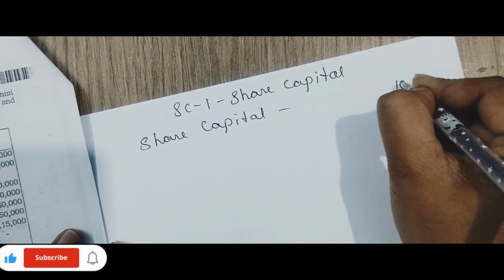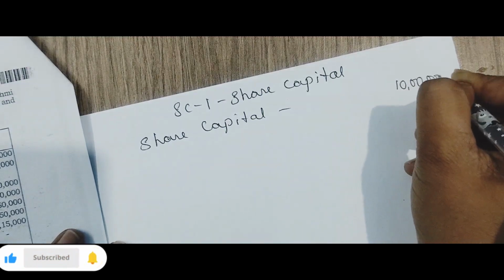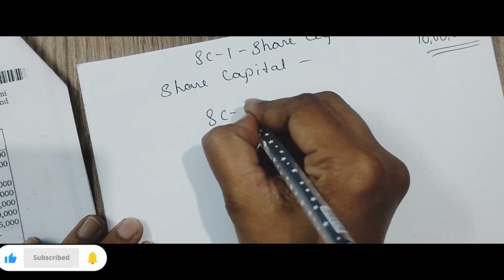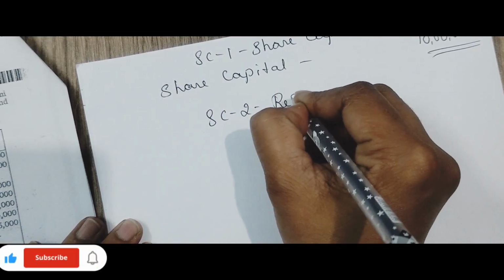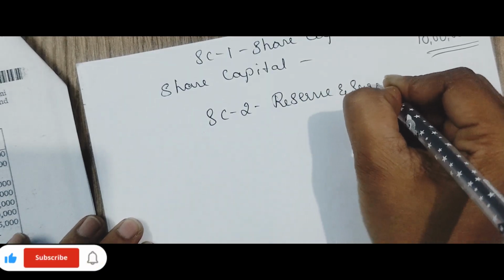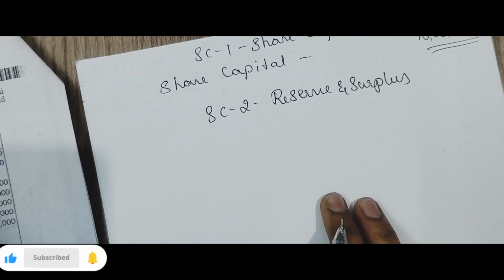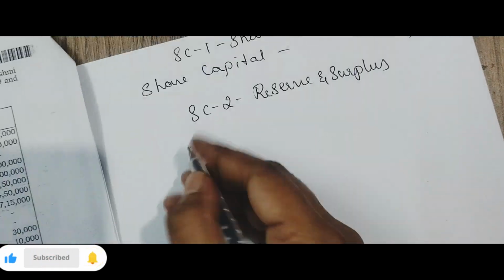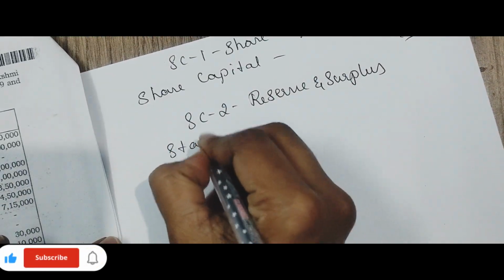So 10 lakh is the total. Then schedule number 2 is reserve and surplus. Reserve and surplus, we have statutory reserve.